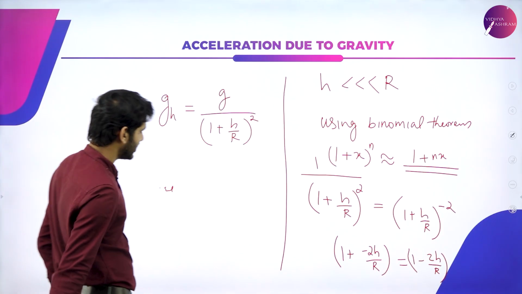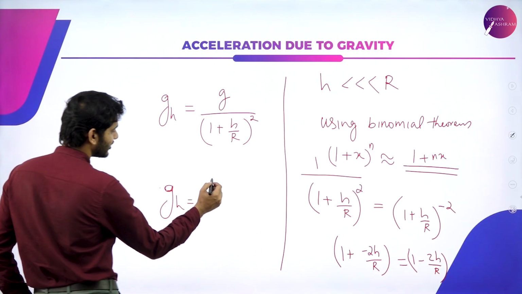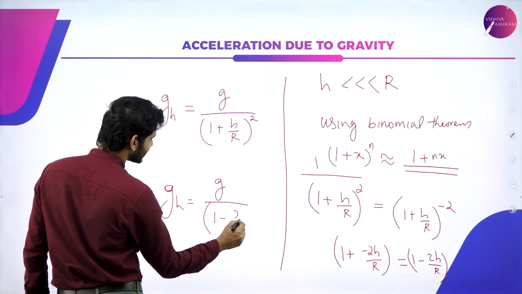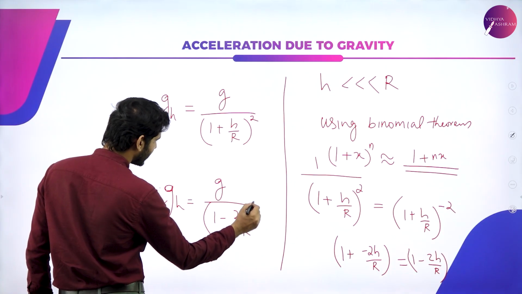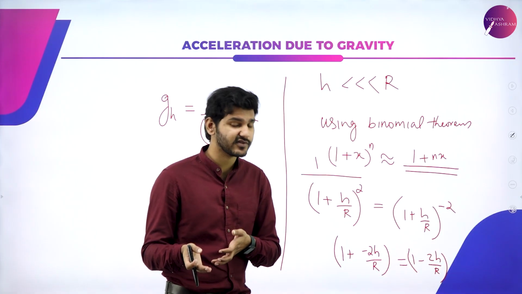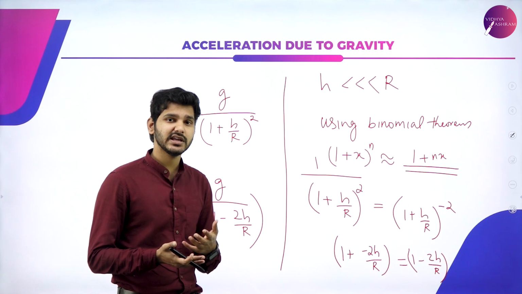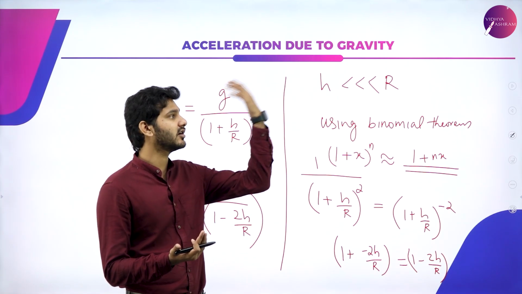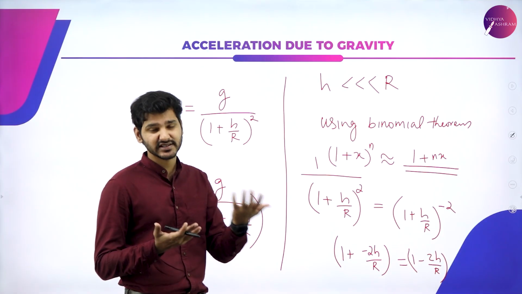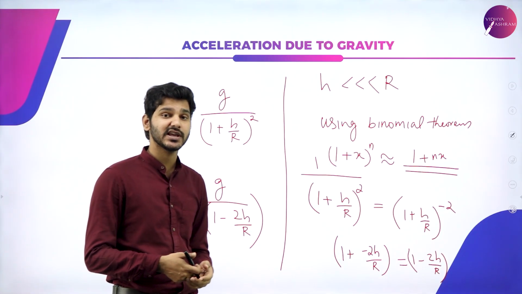So at very low heights, the acceleration due to gravity can be represented as 1 minus 2h divided by r. There is not much difference in the physical significance: as height increases, g will go down. But it won't be a drastic difference like when we go out into space and compare that gravity to Earth. This is more of a practical case which we can actually experience on Earth.